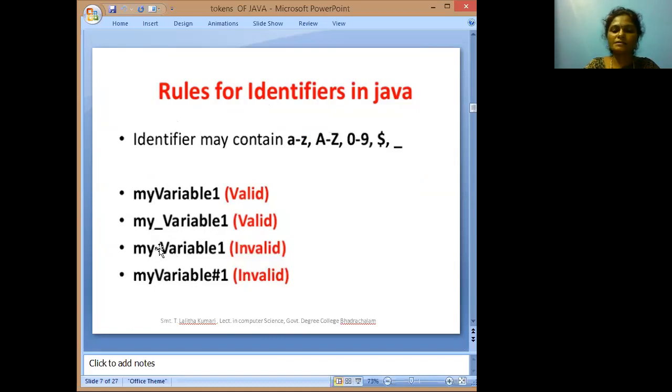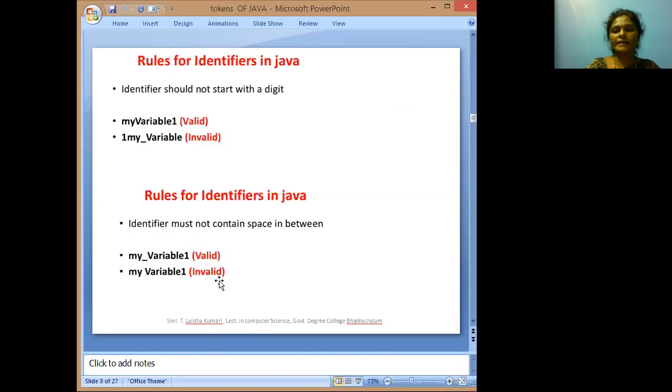Why is this invalid? An identifier may contain small a to z, capital A to Z, 0 to 9, dollar or underscore. Here we are using the minus symbol, so this is not valid. Next, myVariable#. The hash symbol is a special character. Special characters are not used in identifiers.